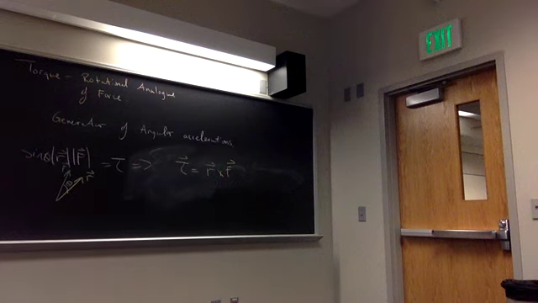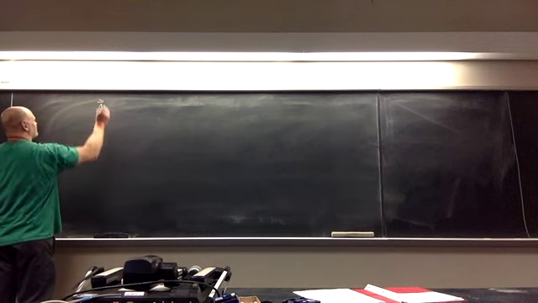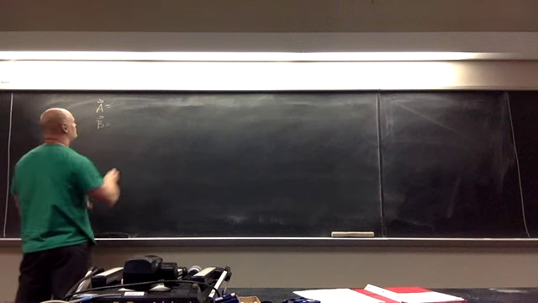So what is a cross product? Let's talk about some properties of a cross product. Let's say I have two vectors, A and B. I'm going to do this in component form and non-component form.